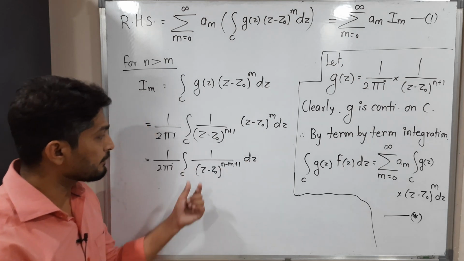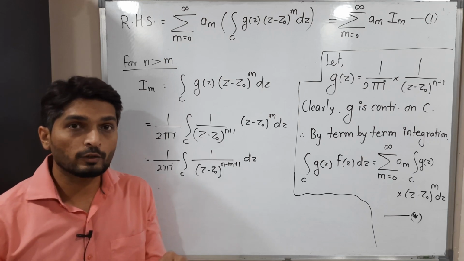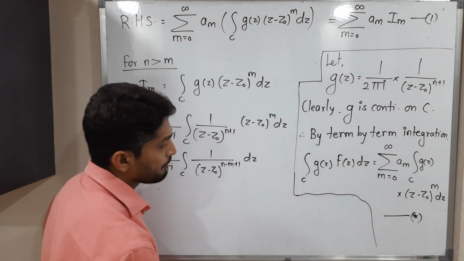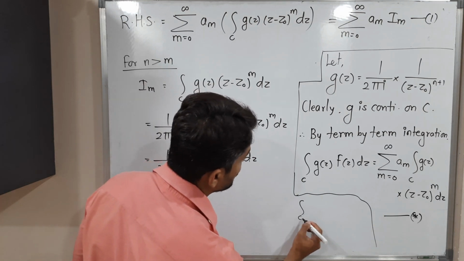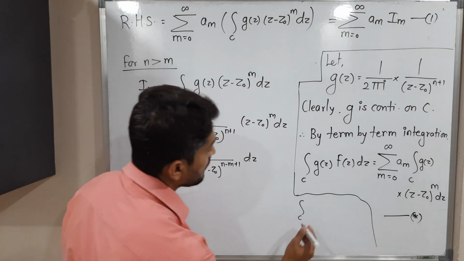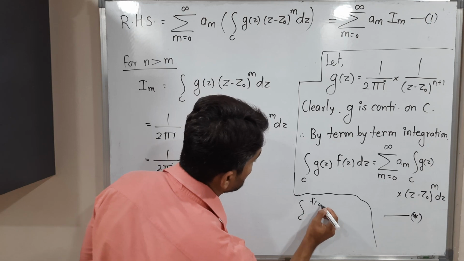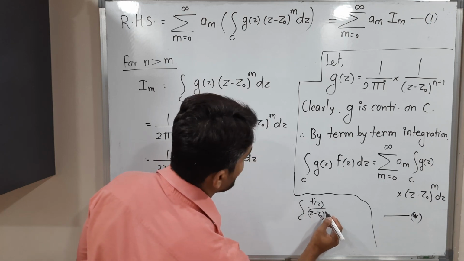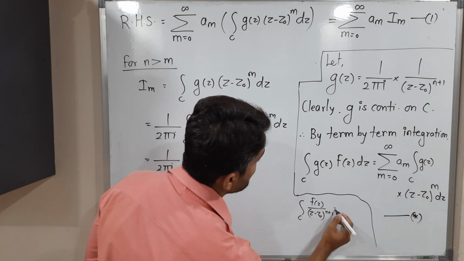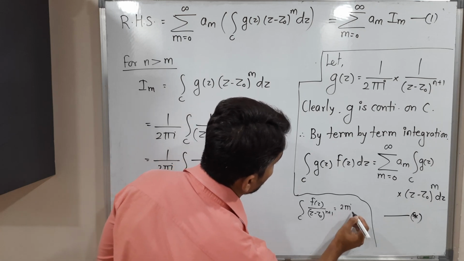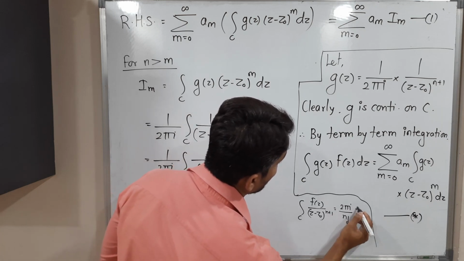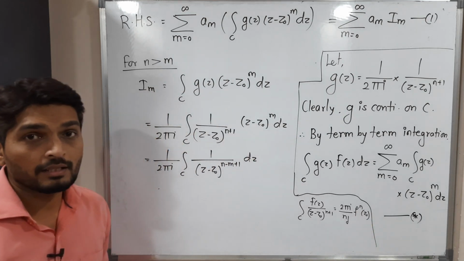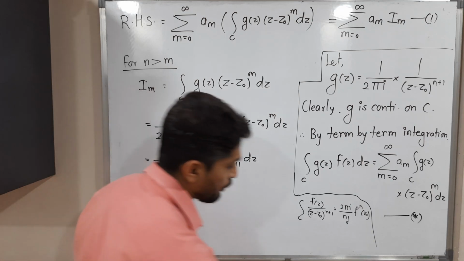Okay, so in that case, if you have the power (z minus z naught) raised to some higher power, then we should go for the corollary of Cauchy's integral formula, which is the integration over C of f of z upon (z minus z naught) raised to n plus 1, equal to 2 pi i upon n factorial times the nth derivative of f at z naught. So this is the corollary, or you can say the extension, of Cauchy's integral formula.